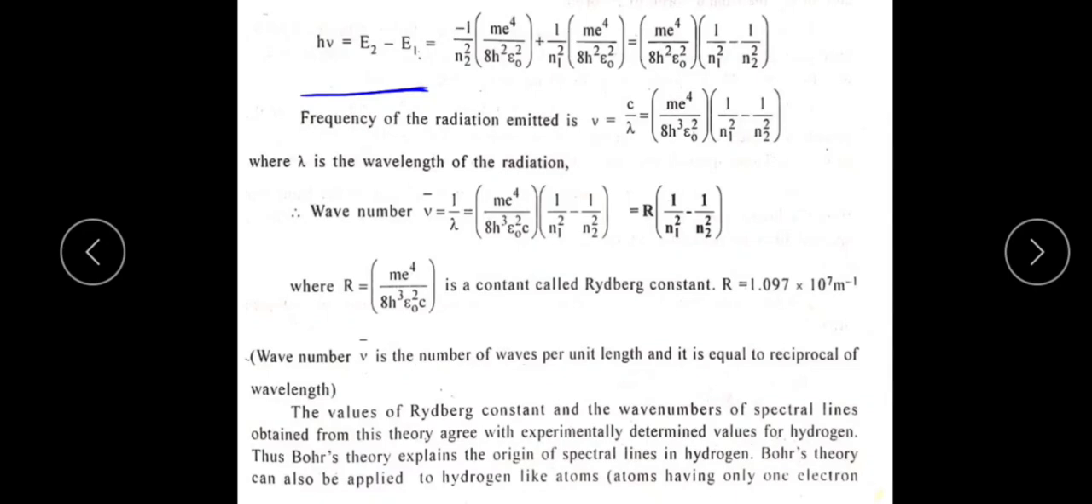Then the frequency of the radiation emitted is, we know the definition of frequency, that nu is equal to c divided by lambda. So nu is equal to, so 1 by lambda, actually we already know the value of h nu, hence,